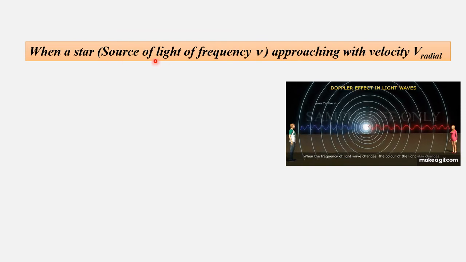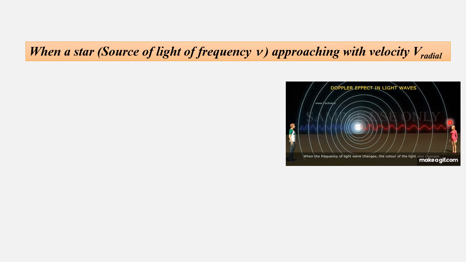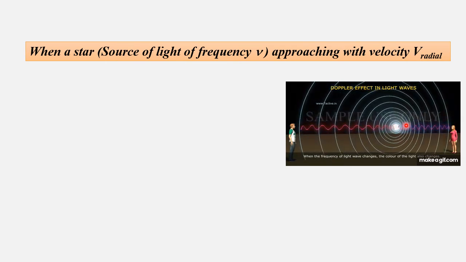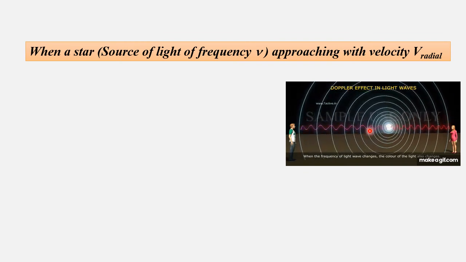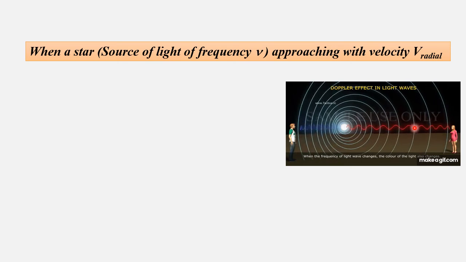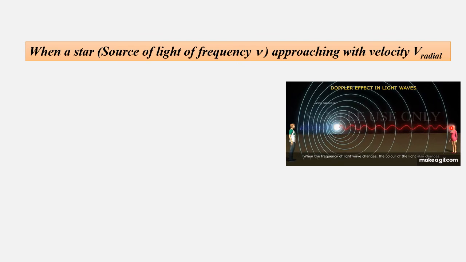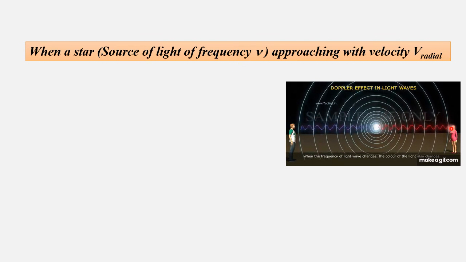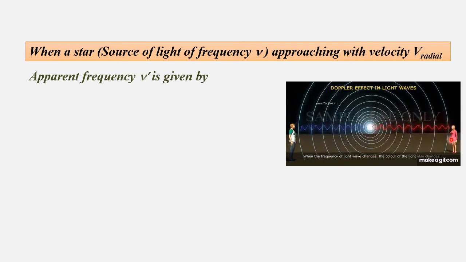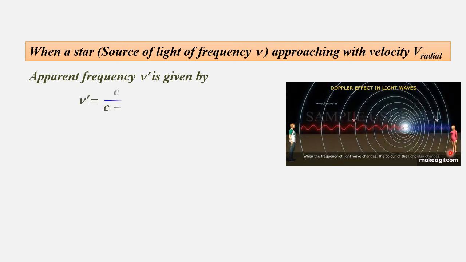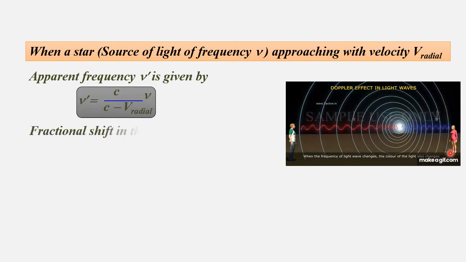When a star or a source of light of frequency nu is approaching with a velocity v radial, see, he is the observer, she is the observer in the next case, and it is approaching towards her. Wavelength is maximum, red color is there, but as soon as it comes closer to her, the frequency goes on decreasing and the color changes. That is, the apparent frequency changes, hence the color changes. Here the apparent frequency for this lady is nu dash, given by nu dash is equal to c divided by c minus v radial into nu.